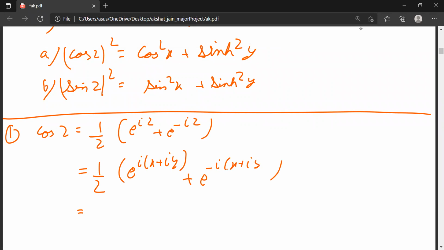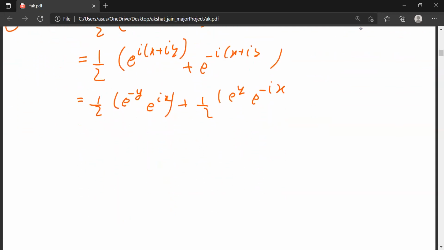I can write it like this also: 1/2 e^(-y) e^(ix) + 1/2 e^(y) e^(-ix).